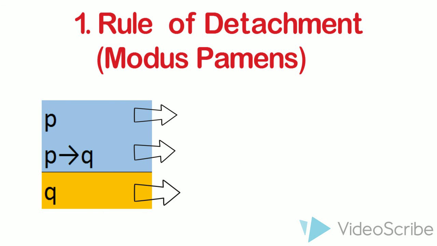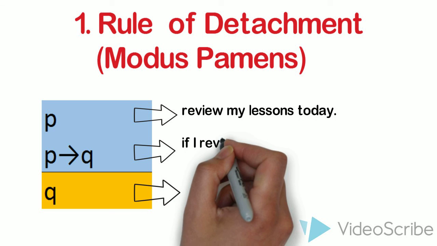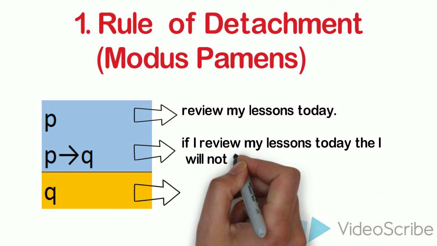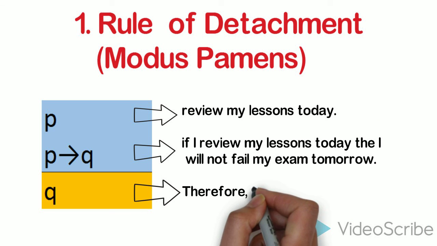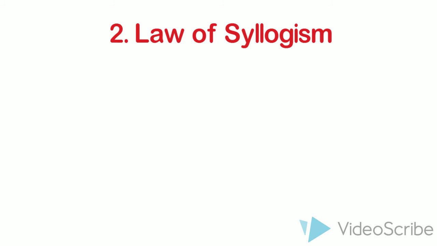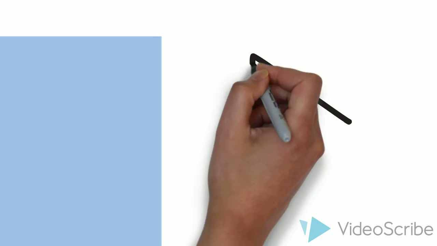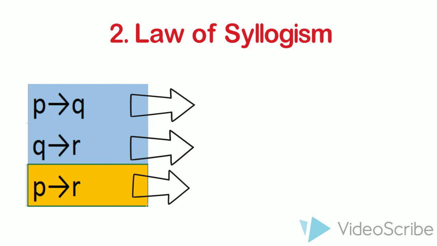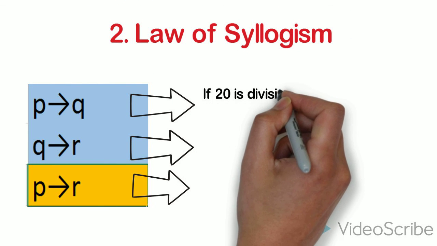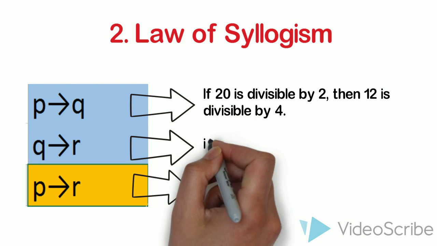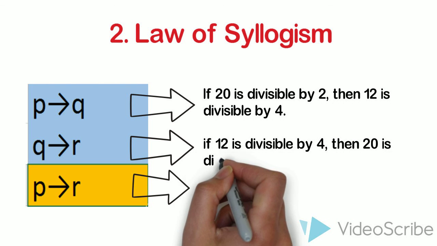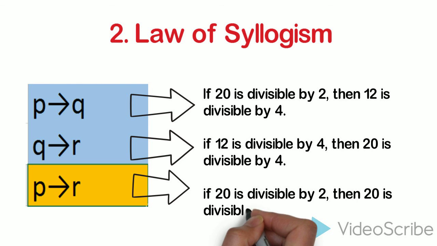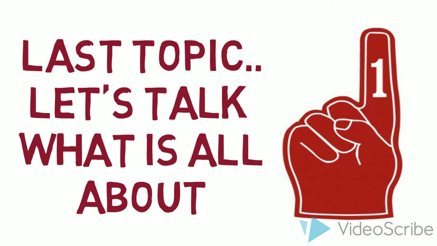Next step is called forms of conditional proposition. The first one is conditional, and the statement is read as if P then Q. Next is converse, and here is the statement. It is read as if Q then P. It's like the opposite of conditional. The third one is inverse. The statement where if not P, then not Q. And the last one is contrapositive, and the statement is read as if not Q, then not P.